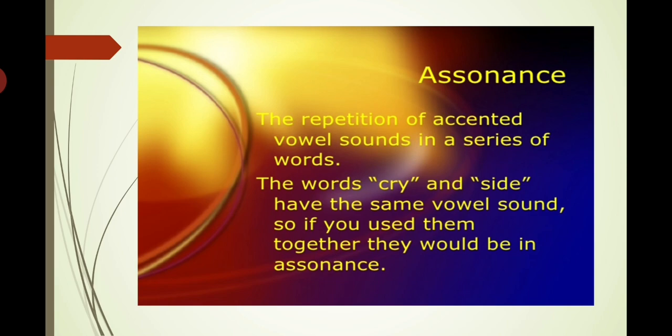Assonance. The third poetic device is assonance. In this poetic device, repetition of accented vowel sounds in a series of words is used. See the example, the words cry and sighed. In the two words, the I sound is repeated. Cry and sighed, so they have the same vowel sound. In assonance, vowel sound is repeated.